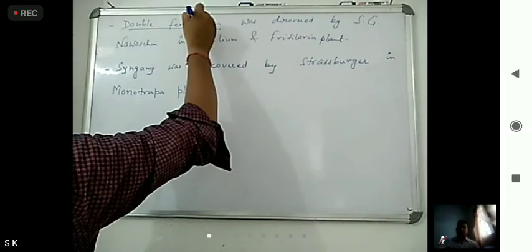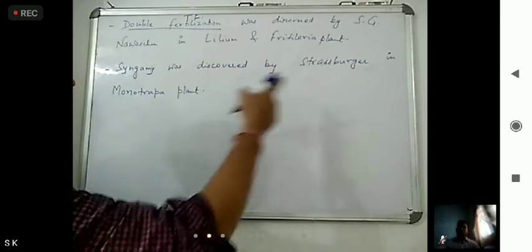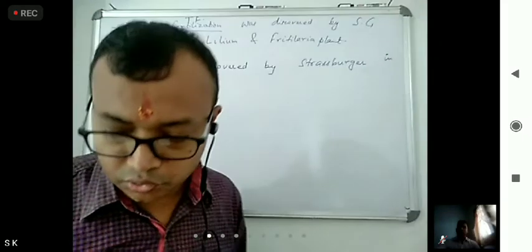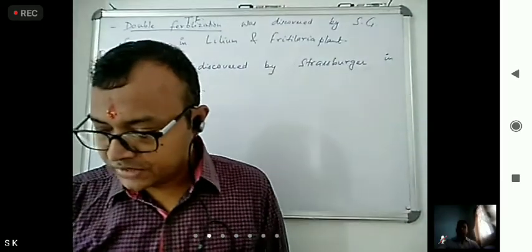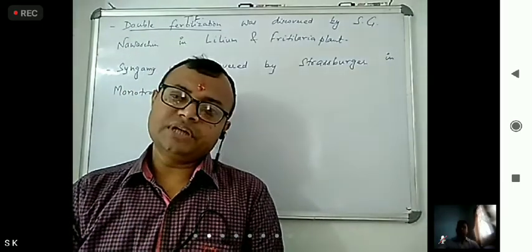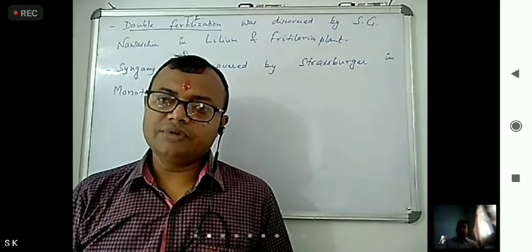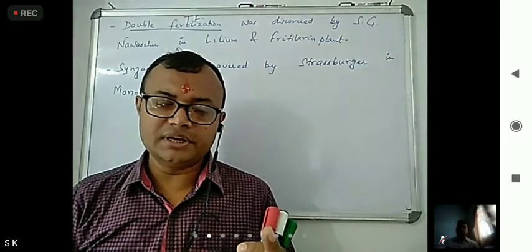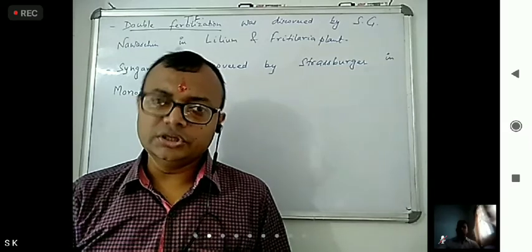Okay, here double fertilization as well as triple fusion, TF meaning triple fusion, were both discovered by Navaschin, and syngamy was discovered by Strasburger. In which plant? Monotropa plant. Okay, now sometimes what I told, that every time in syngamy, what happens? Only one male gamete and one female gamete are used up.